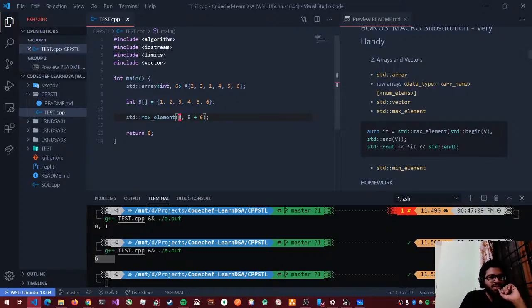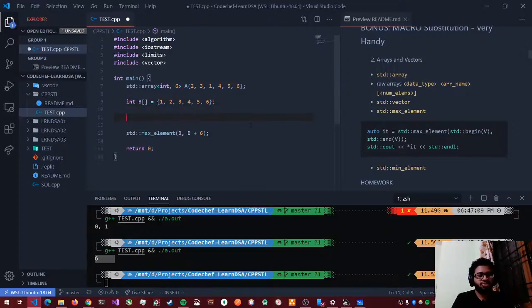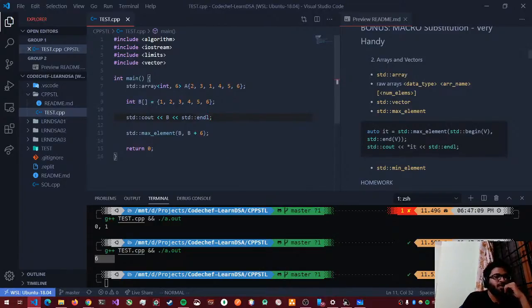Now what really is B? Arrays are actually pointers to a memory location. If I do standard cout B, what do you expect this code will give me when I run this?